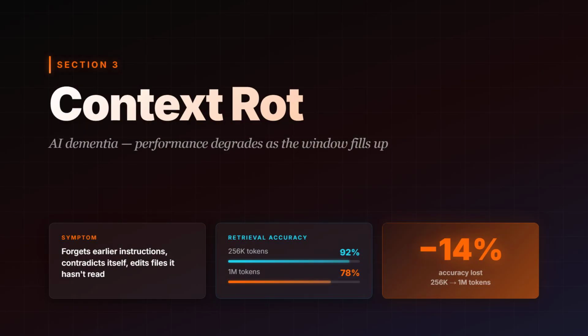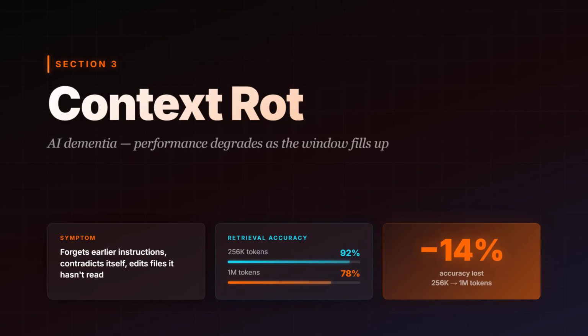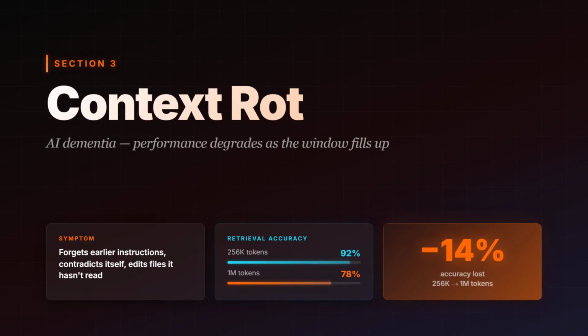Now, context rot. Think of it as AI dementia. As your session grows, the model's attention gets spread thin. It starts forgetting things, contradicting itself, editing files it hasn't even read. Retrieval accuracy drops from 92% at 256K tokens all the way down to 78% at 1,000,000.